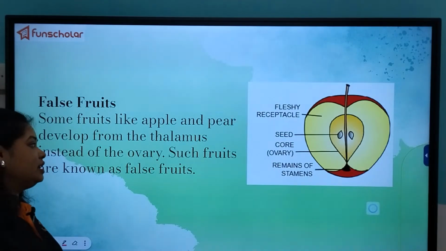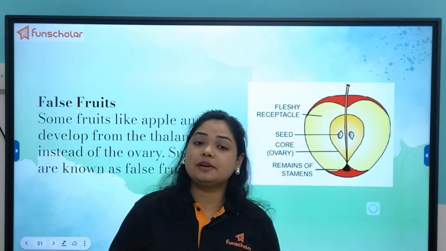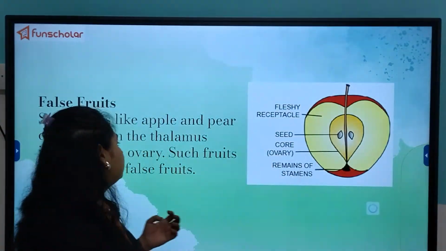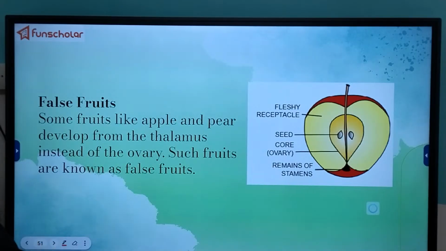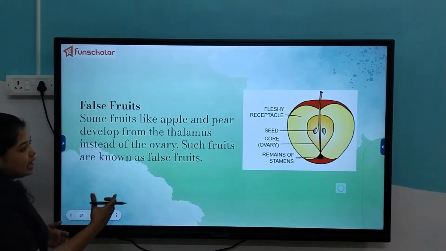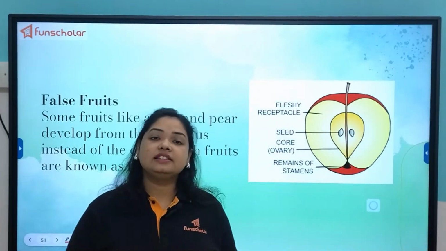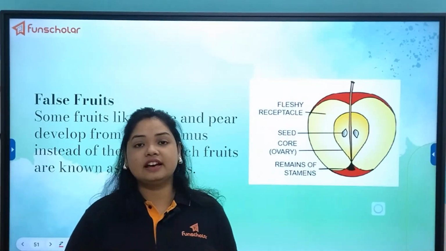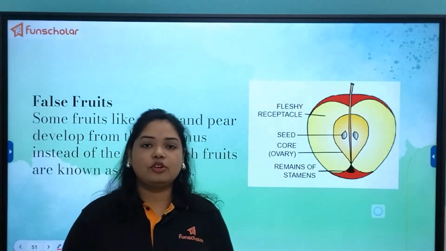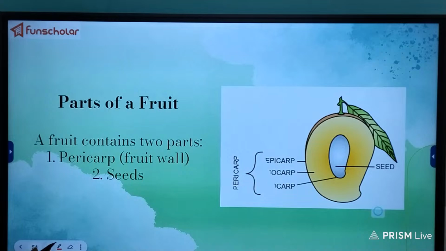We have already known in the parts of a flower that the thalamus is the portion that provides the base of the flower. So when that thalamus swells up and develops into the fruit, that is known as false fruit. Examples of such false fruits are the apple, the pear, the grapes, and the banana. These are all the kinds of false fruits.